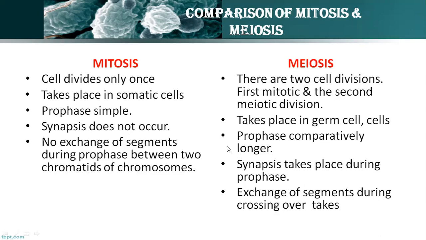And synapsis formation, that is crossing over, we studied in prophase 1 of meiosis 1, is not seen in mitosis. There is no exchange of segments during mitotic prophase, whereas in meiotic prophase there is exchange between sister and non-sister chromatids, we know that, right?